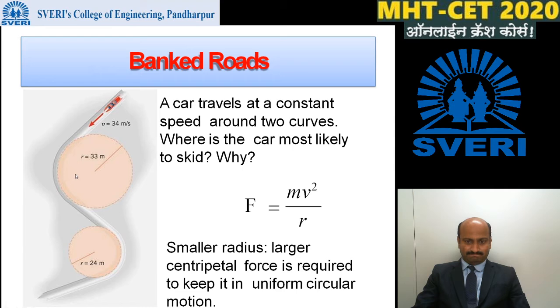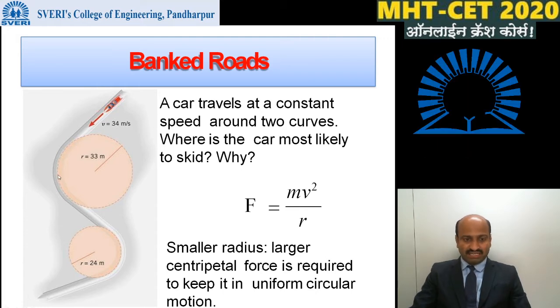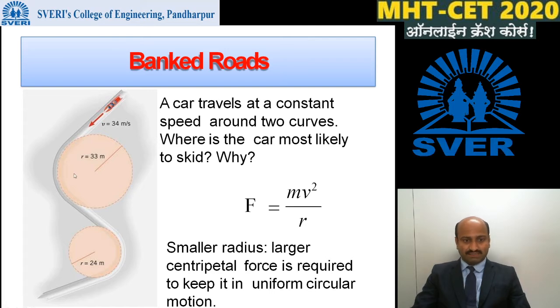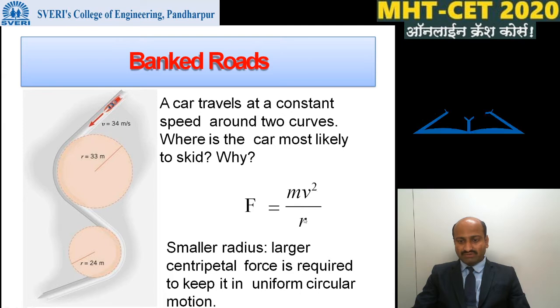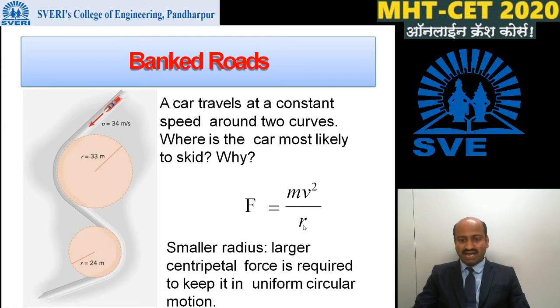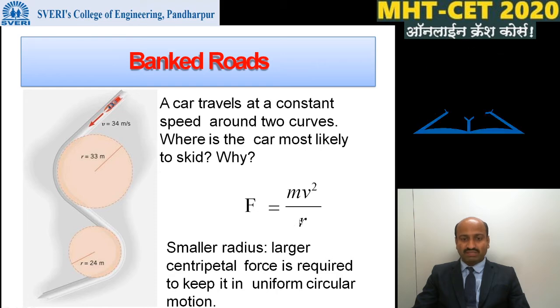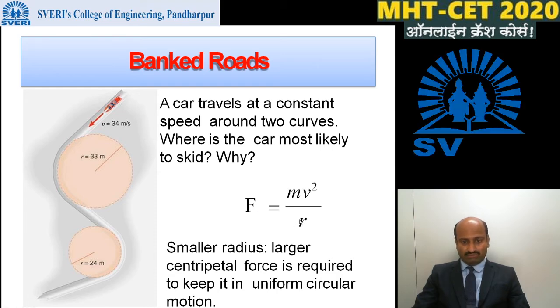We know that in the first curve the radius is 33 meters, and the second curve is smaller, with a radius of 24 meters. In order to move a car safely along a curved path, centripetal force is necessary, and this centripetal force is given by F is equal to mv square divided by R. That is, centripetal force is inversely proportional to the radius of the curve.